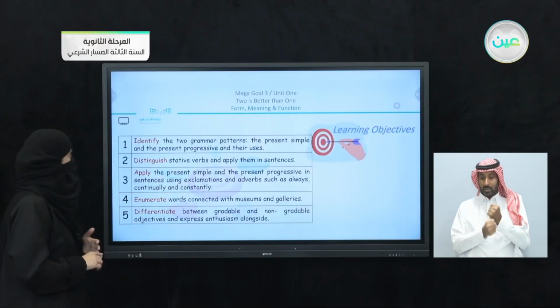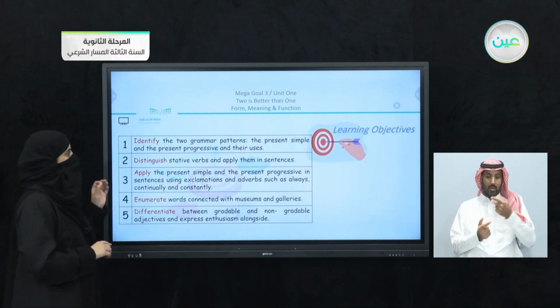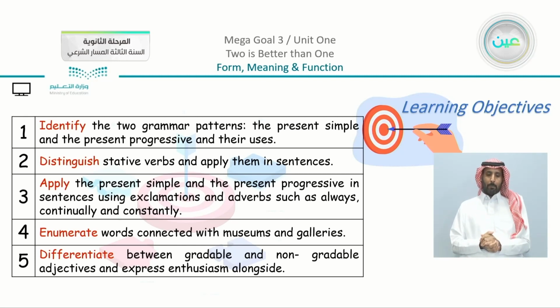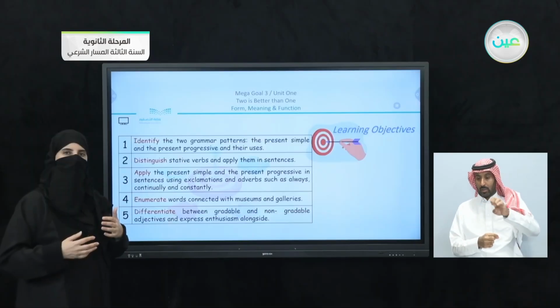Our objectives in the lesson are to identify the two grammar patterns, the present simple and the present progressive, and their uses; distinguish stative verbs and apply them to sentences; apply the present simple and the present progressive in sentences using exclamations and adverbs. So when we said that I have here always, what are these words?